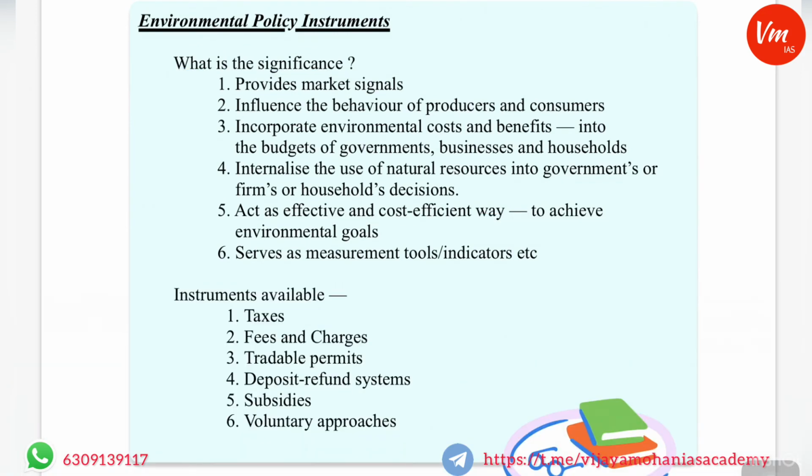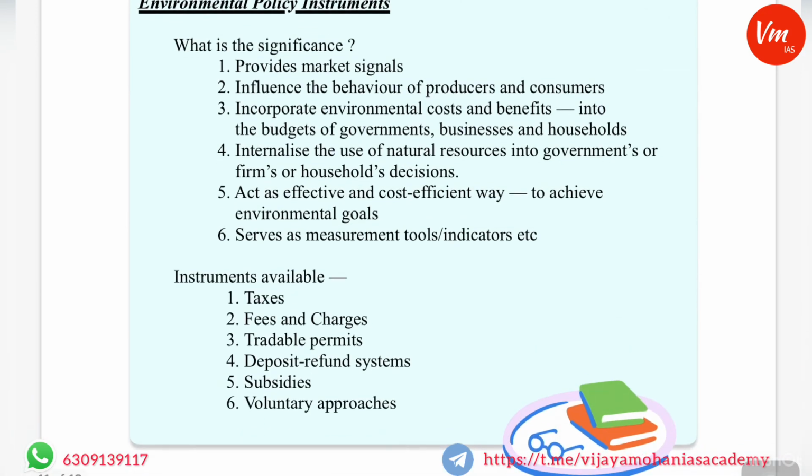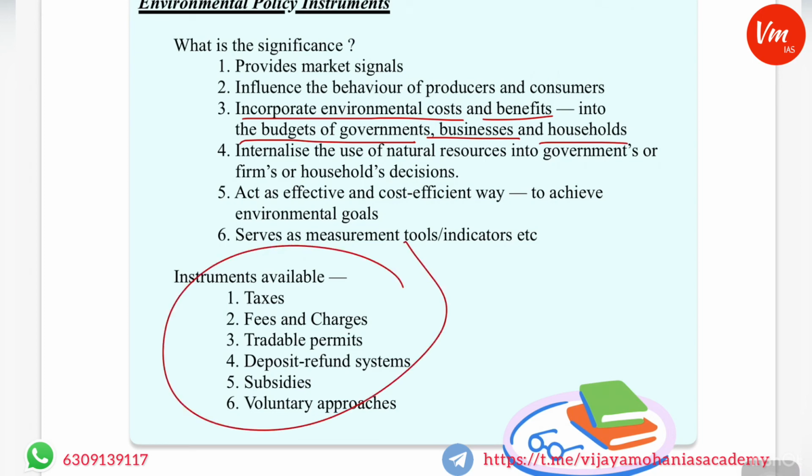Now, these instruments will incorporate environmental costs and benefits into the budgets of governments, businesses and individuals. Because of these instruments, some costs and some benefits are imposed on the budgets of governments, businesses and households.